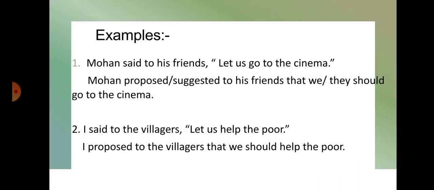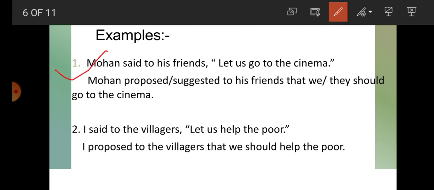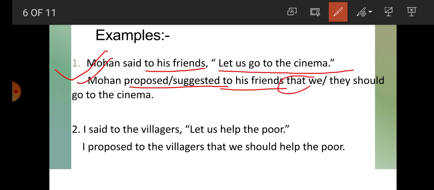Example number 1. Mohan said to his friend, let us go to the cinema. So Mohan proposed or suggested, anyone we can write, to his friend. What is the object here? To his friend. Then we will write that, the use of that for the inverted comma. Now we or they, anyone we can write. Then after that should and V1. V1 is go here, to the cinema. Mohan proposed or suggested to his friend that we or they should go to the cinema.